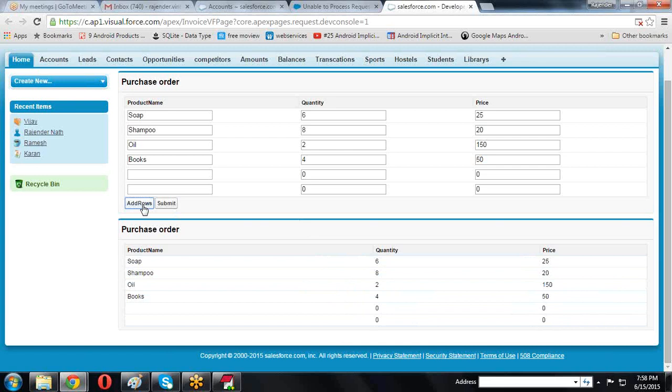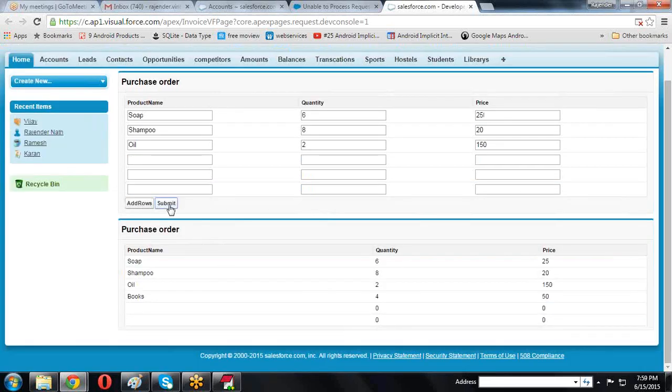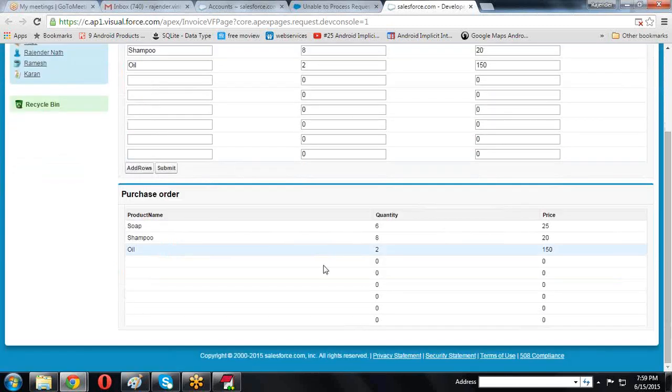Suppose I add one more time, 3 more rows are added. If I click the submit button, whatever items are there, it displays the items.